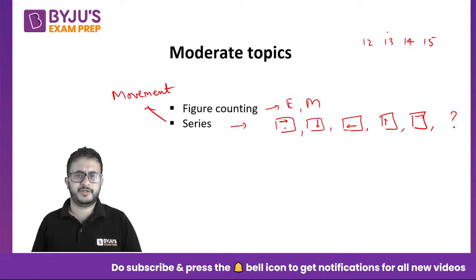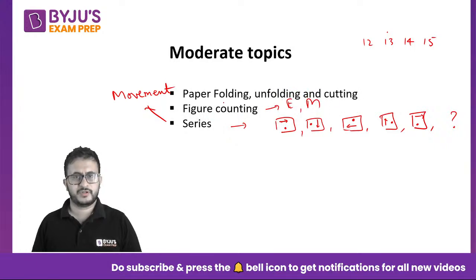So there can be two elements also like this. There can be multiple elements, so you need to see in which direction these things are moving. Okay, then paper folding, unfolding, cutting, that is also a moderate level topic.